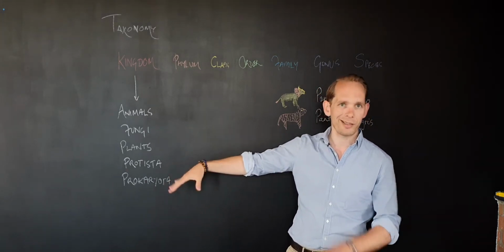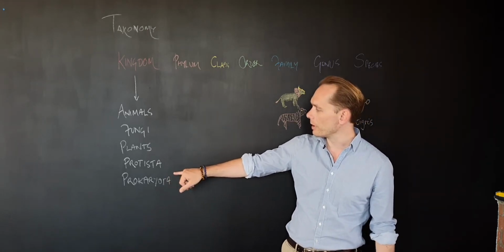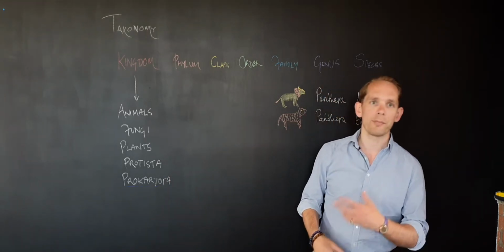So protista are the kind of in-between things like algae and amoeba, and prokaryota are things like bacteria, viruses, single-celled species like that.